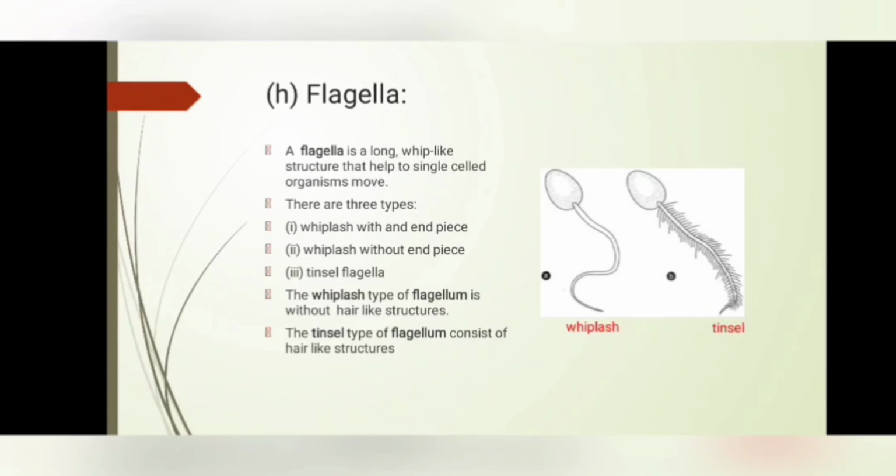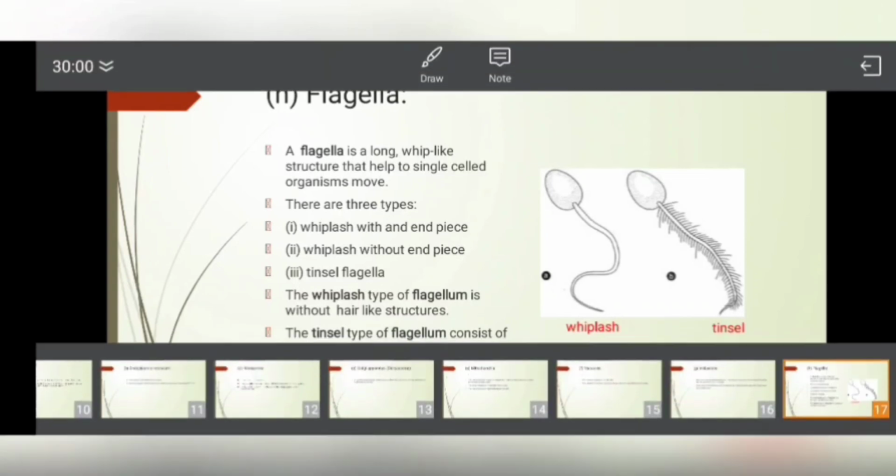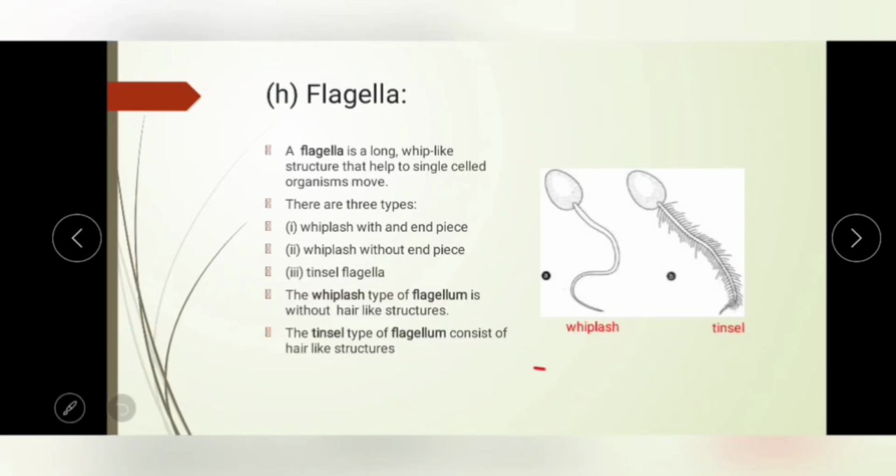Whiplash flagella is the flagellum without a hair-like structure. In this flagellum there is only a smooth surface, and in the tinsel flagellum, hair-like structures are present. So the difference between the two is that the whiplash has a smooth surface and the tinsel has hair-like structures present.